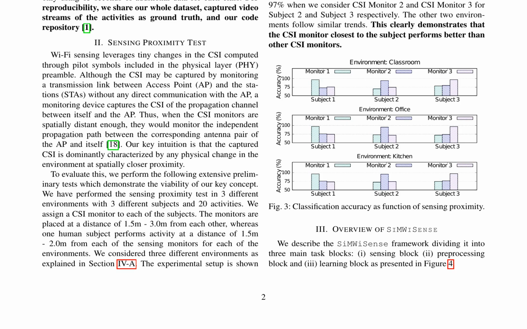The paper presents an extensive data collection campaign in 3 different environments and with 3 subjects performing 20 different activities simultaneously. The results demonstrate that SiMWiSense achieves classification accuracy of up to 98%, while FREL improves the accuracy by 85% in comparison to a traditional convolutional neural network (CNN), and up to 30% when compared to the state-of-the-art few-shot embedding learning (FSEL), by using only 15 seconds of additional data for each class.